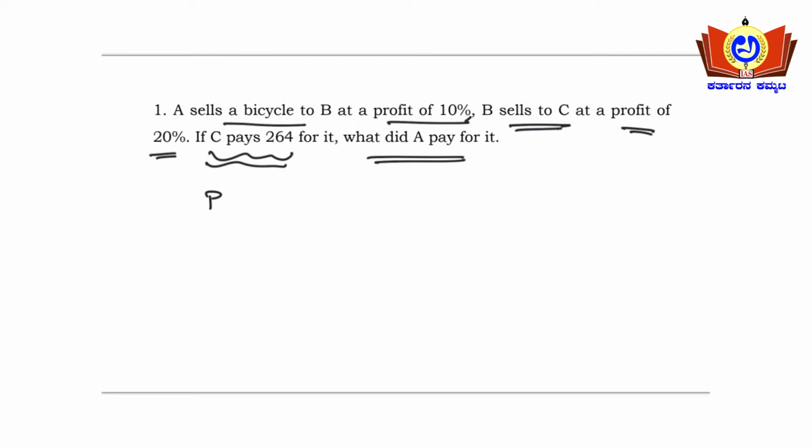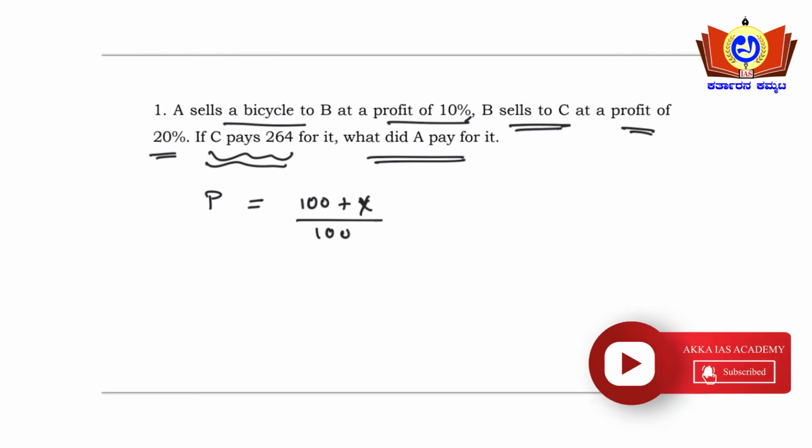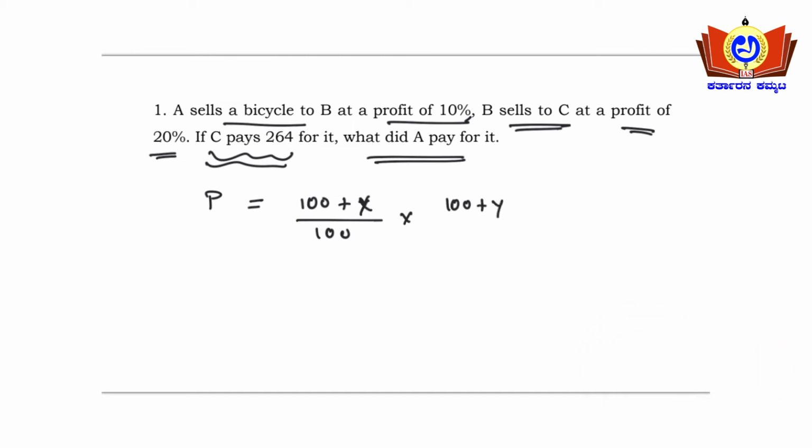P is equal to (100 plus x upon 100) into (100 plus y upon 100) into the cost for A.